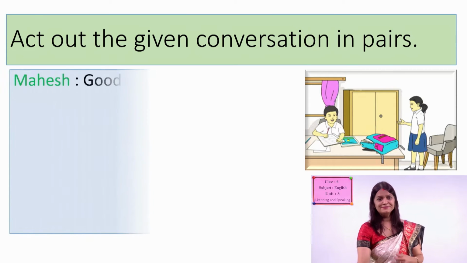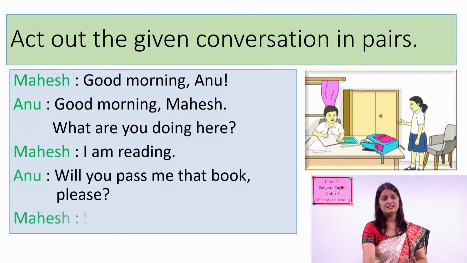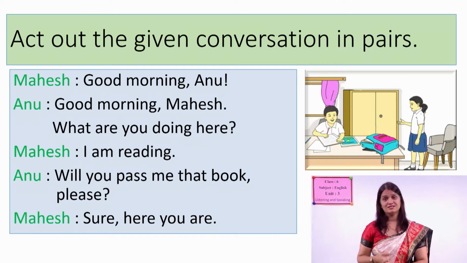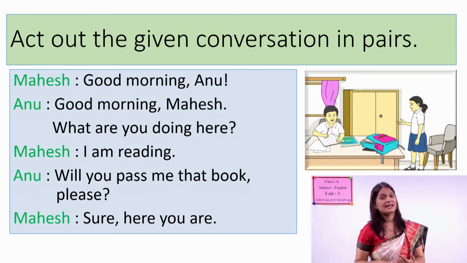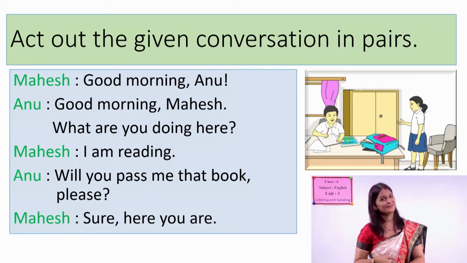So look here, Mais and Anu are talking with each other, right? So you have to act out, okay? 2 of you in pair. One is acting as Mais, another one will act as Anu, and you will read this conversation, okay? For the first time, let me read it out, and then you will also do the same, okay?